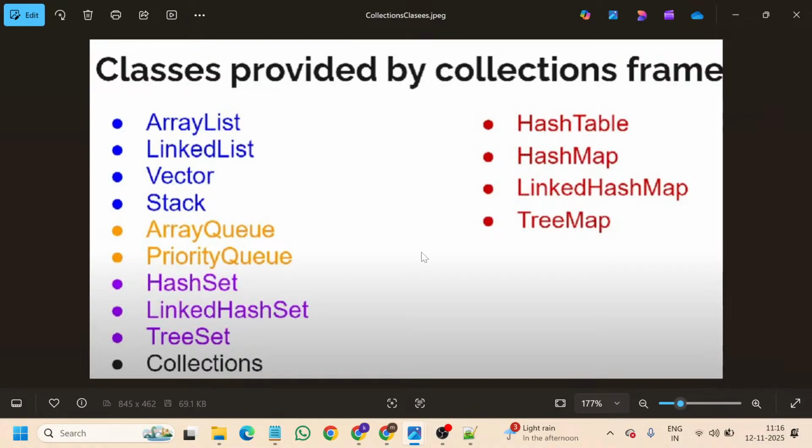So when coming to this, array queue, priority queue, and we have array deque as well. So it was not included in this list. Yes, of course you can include that in that list. Yellow one is from the queue interface.